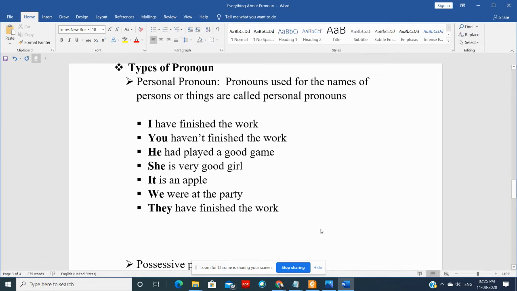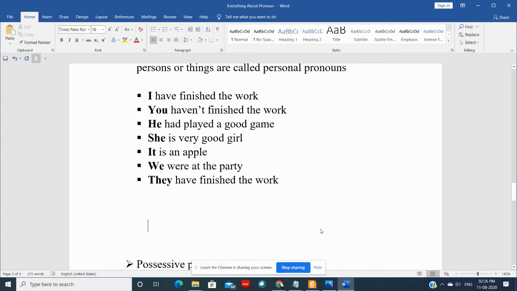Now let's look at some sentences which are playing objective role, that is objective pronoun. Let's see some sentences.